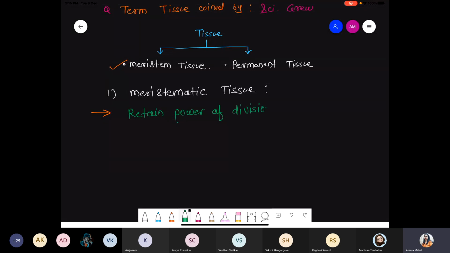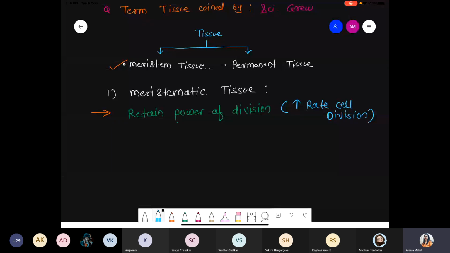What is the meaning of the power of division? It has the capacity to undergo cell division. Power of division simply means a high rate of cell division. This is called the power of division because it has broad potential, broad capacity. So the power of division is high.